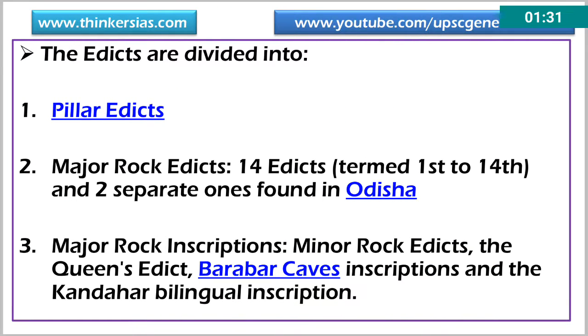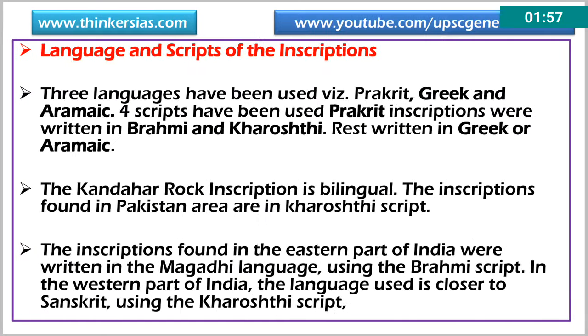The edicts are divided into two: pillar edicts and rock edicts. Rock edicts are further divided into major and minor rock edicts. There are 14 major edicts, termed 1st to 14th, and two separate major edicts found in Odisha. Major rock inscriptions were also found here. We have the Barabar caves and other areas.